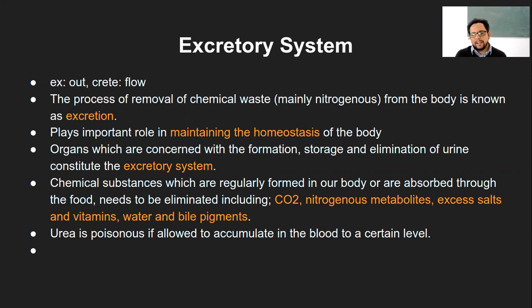So there, the accumulation does not lead to death of those cells. But because these nitrogenous compounds are toxic to the body, they need to be removed, and that process is called excretion. This excretory system plays an important role in maintaining homeostasis.